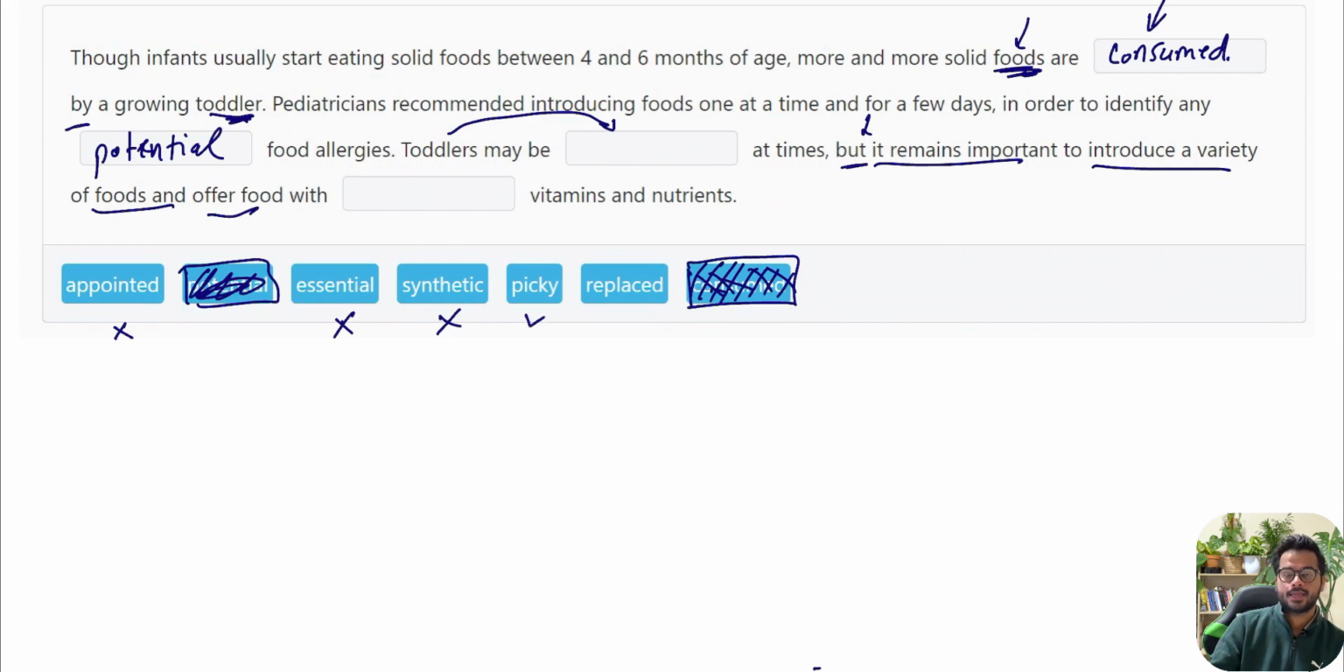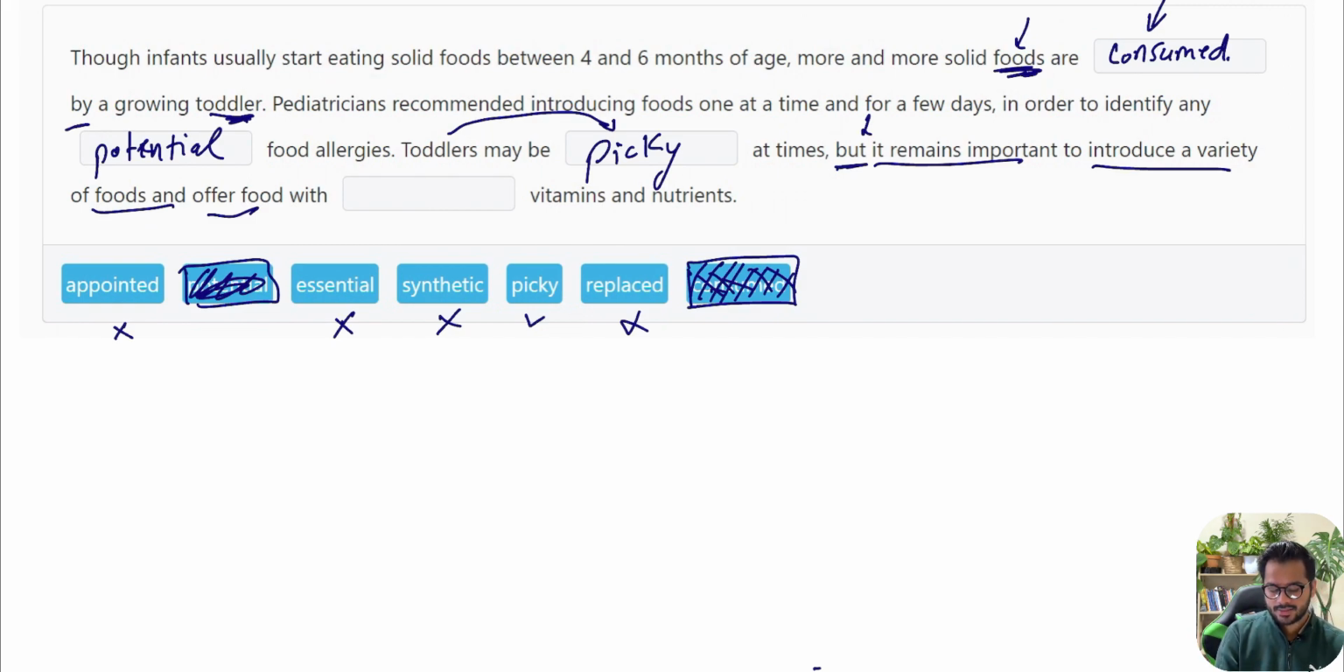Toddlers may be picky at times. Yes, picky means they can be picky, like they would prefer eating something at one stage and something on the other stage, like they are just not happy with everything whatever we provide them, so they can be picky at times. And toddlers may be replaced at times. Again, now that doesn't sound logical, so my correct answer has to be picky. Because we're talking about food, so it does make sense that toddlers may be picky at times.